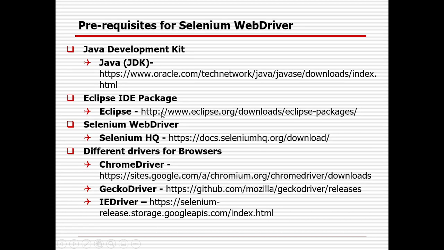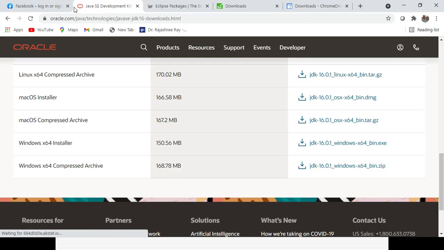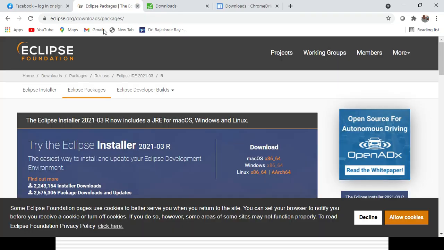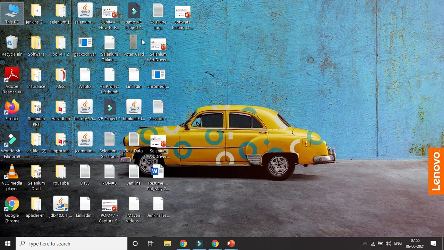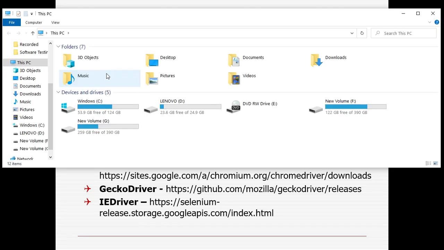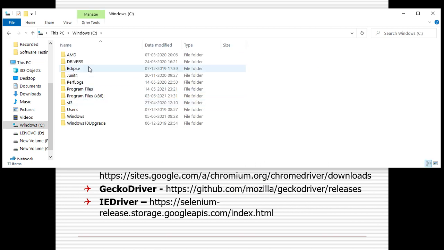Then the next one is we need to install Eclipse. If you go to the URL for Eclipse, this is the URL. You can install Eclipse for your Windows, Linux or Mac machine. After that you can proceed one by one, and it will be installed in your system. Once it is installed, it will look like this. It's already installed in my C drive, and it looks like a folder called Eclipse.